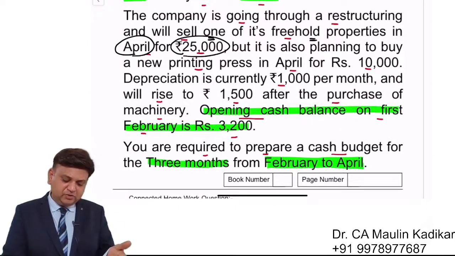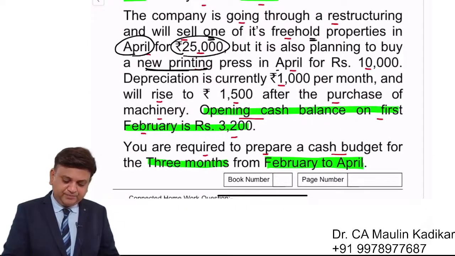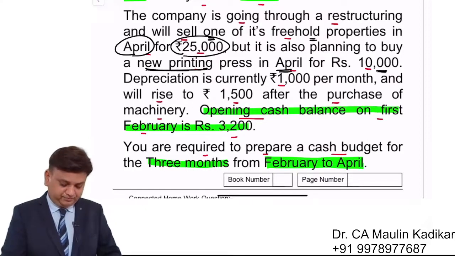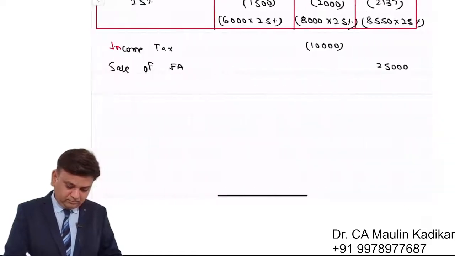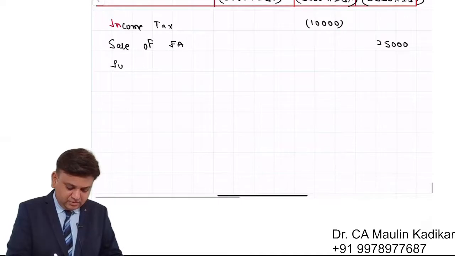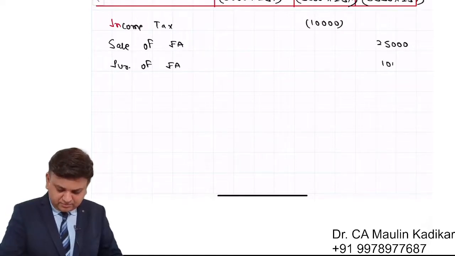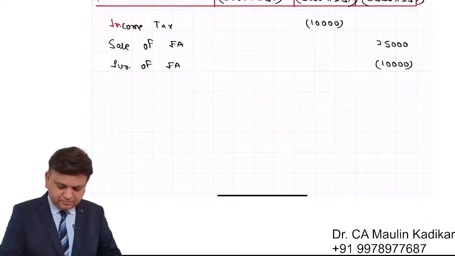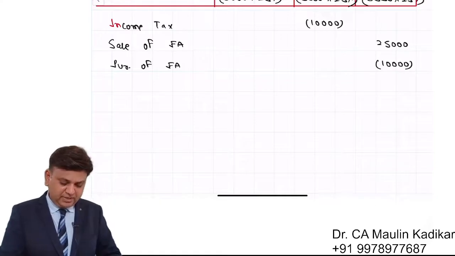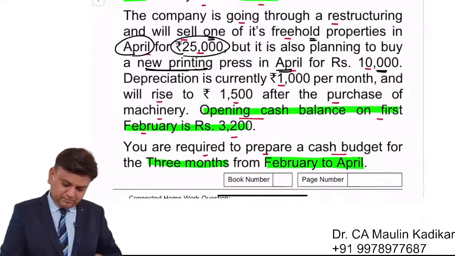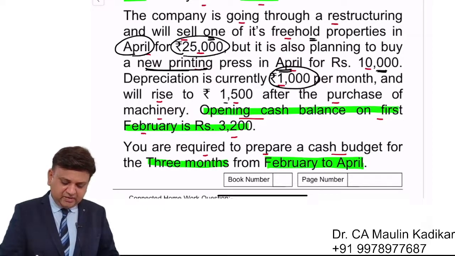But it is also planning to buy a new printing press in April for 10,000. So we will have a purchase of fixed asset, that is an amount of 10,000, in the month of April. Depreciation is currently 1,000 rupees per month and will rise to 1,500 after the purchase of machinery.